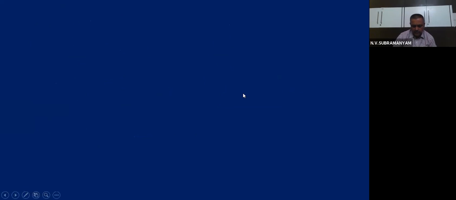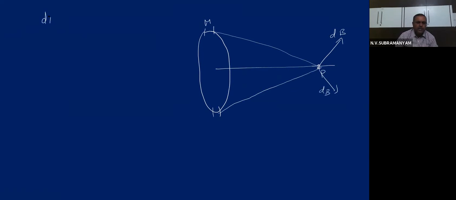Let us go to the next slide. First, again, come back to our original diagram. So, our diagram, I am pointing here, this element and this one. Now, this dB is the magnetic field due to the element at M, and dB is also the magnetic field due to the element at N. Same magnetic field, dB.